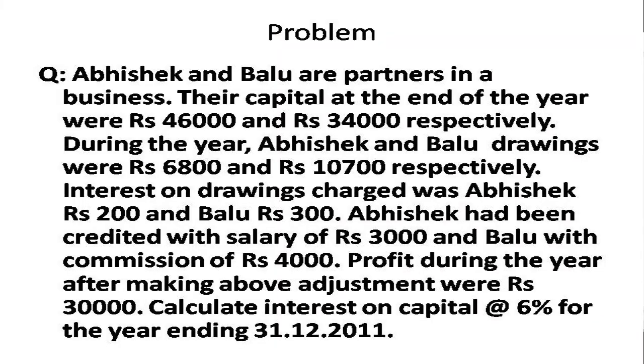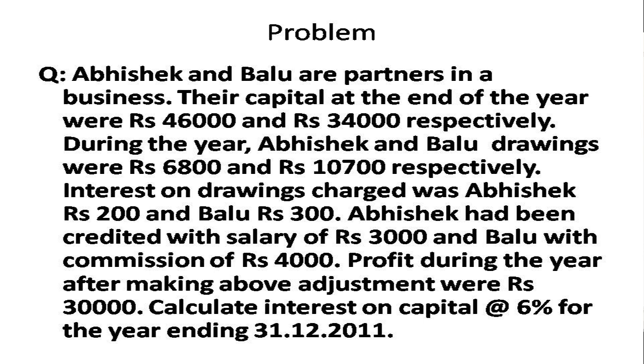Abhishek and Balu are partners in a business. Their capital at the end of the year were rupees 46,000 and rupees 34,000 respectively. During the year, Abhishek and Balu's drawings were rupees 6,800 and rupees 10,700 respectively.